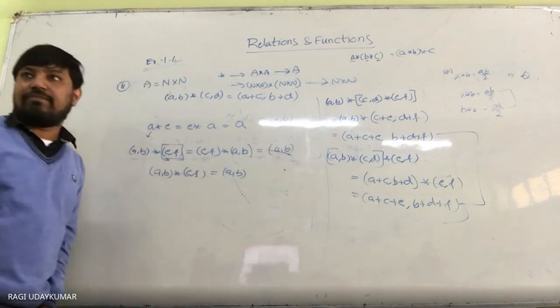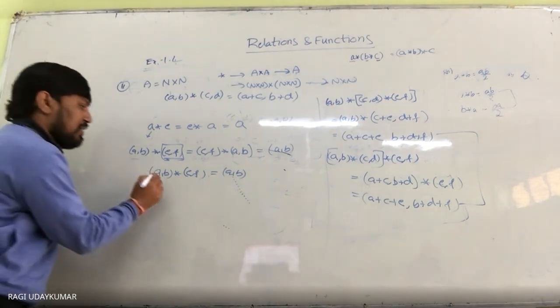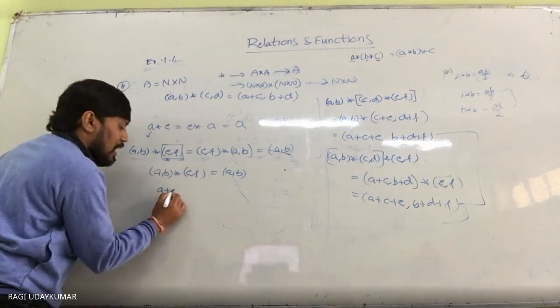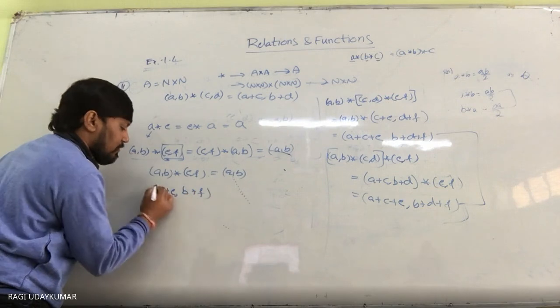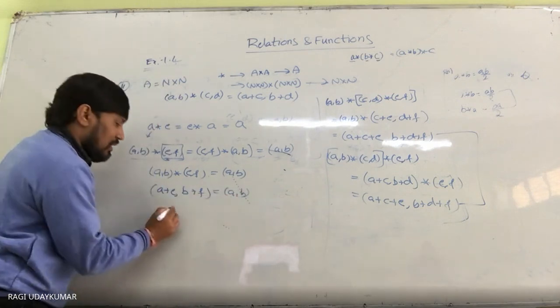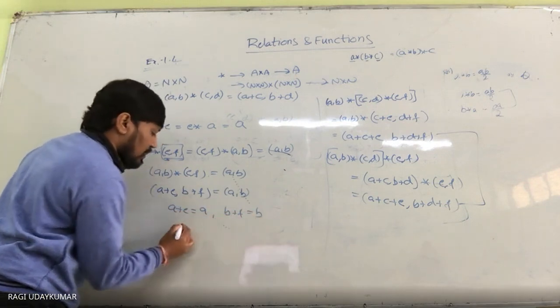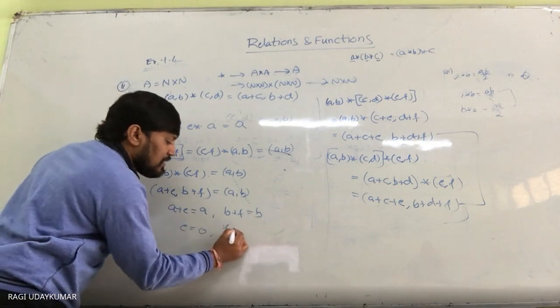We need to find E and F. As per the definition, you get (A plus E, B plus F) equal to (A, B). From this, A plus E is equal to A and B plus F is equal to B. So E is equal to 0 and F is equal to 0.